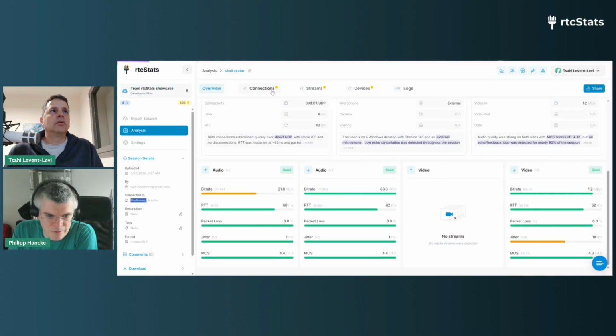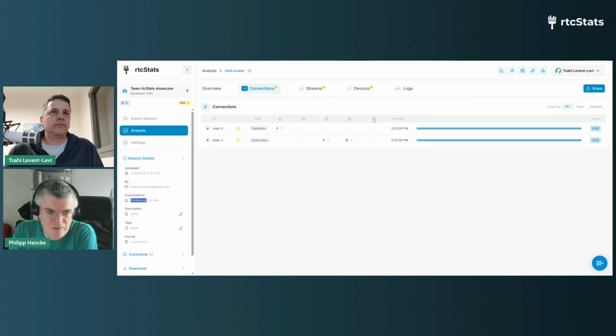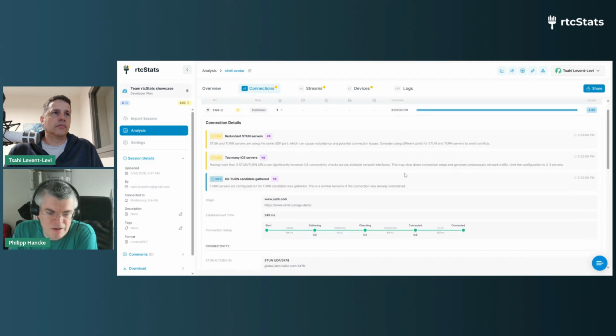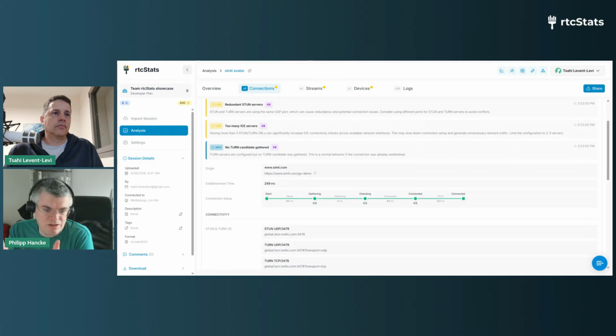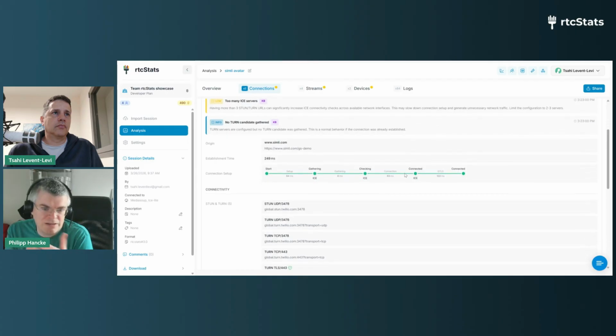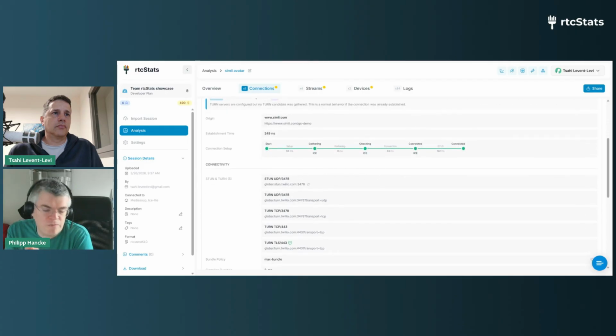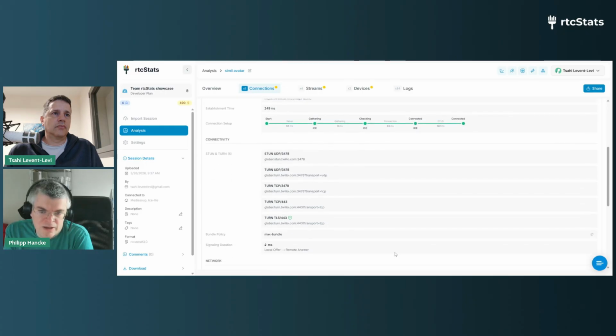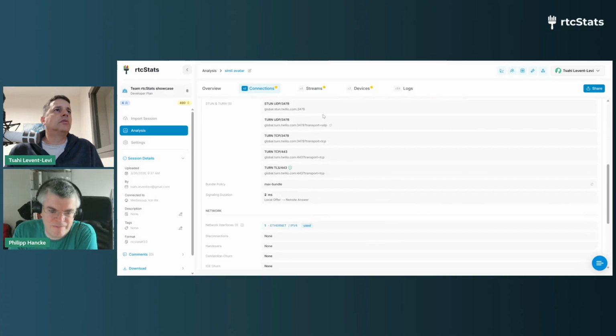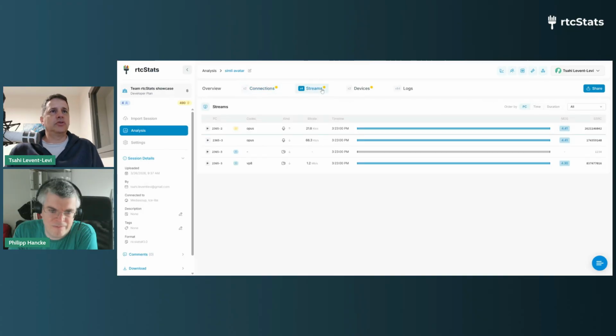Okay. If we look at the connections, if you open that one, please. So we see this is using Daily Pipecat, and they use Twilio for TURN servers. Fairly okay connectivity. All is well on that front. And for the media streams?